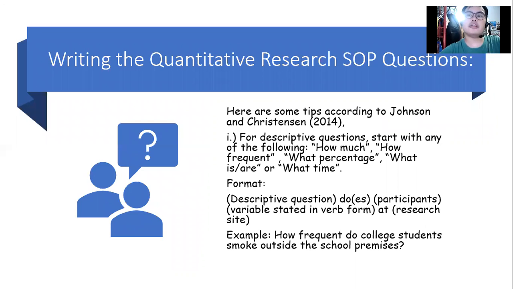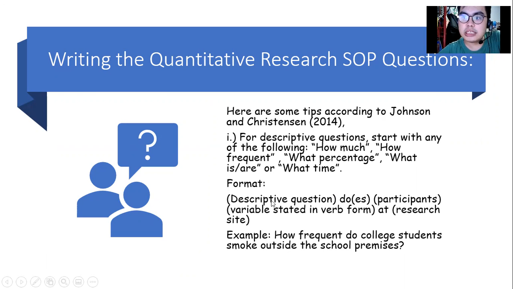So the specific questions are the supporting details of the main problem of the study. In order to write the quantitative research questions, according to Johnson and Christensen, we need to start with how much, how frequent, what percentage, what is or are, or what time when we are going to make descriptive questions. Here is the usual format: descriptive question, then do or does, participants, variable stated in verb form, at research site. Here is my example: how frequent do college students smoke outside the school premises?